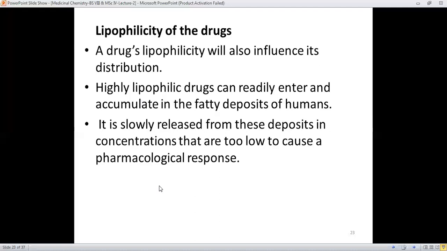There is definitely a drawback here: the drug is released very slowly and at low concentration, so it will not be in the therapeutic range or therapeutic window to impart the pharmacological effect.